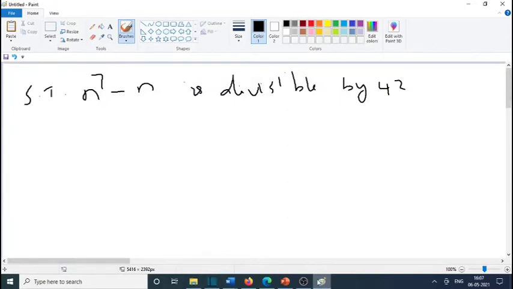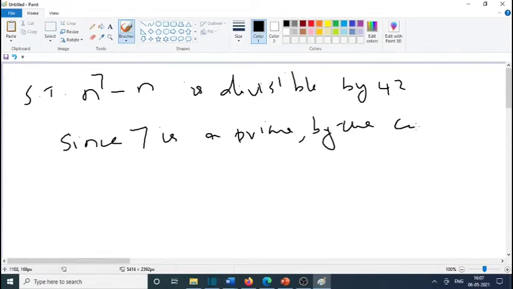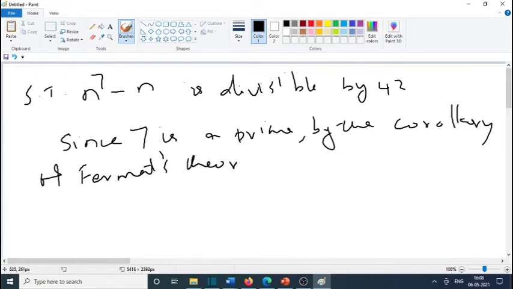Second problem is: show that n raised to 7 minus n is divisible by 42. Since 7 is a prime, by the corollary of Fermat's theorem, n raised to 7 is congruent to n mod 7.